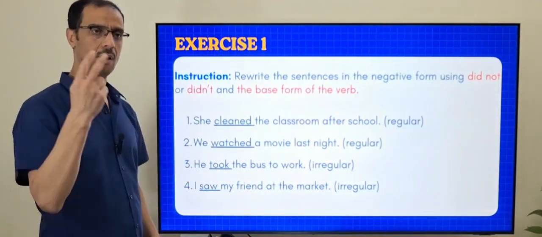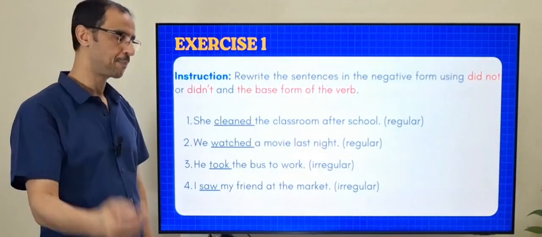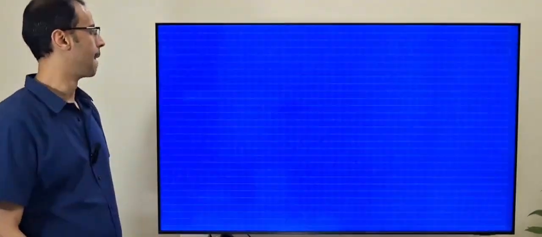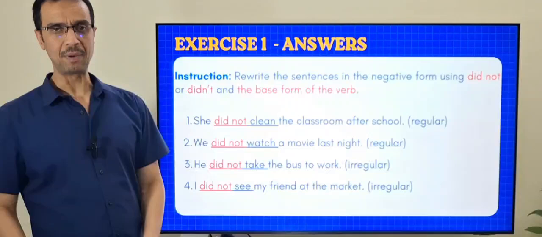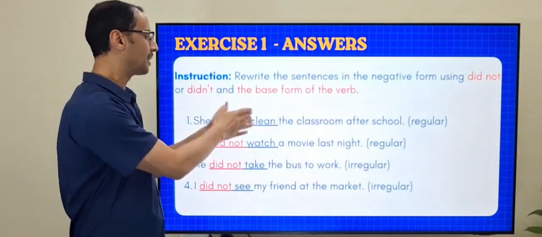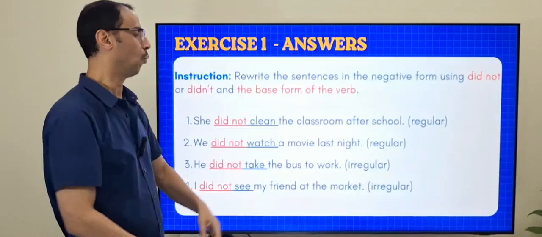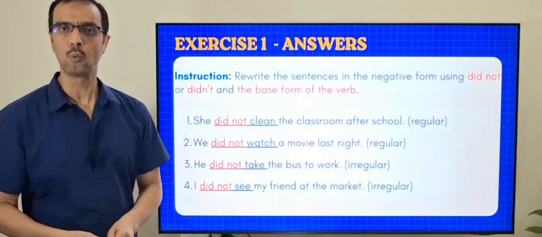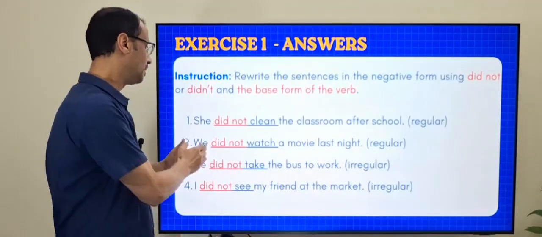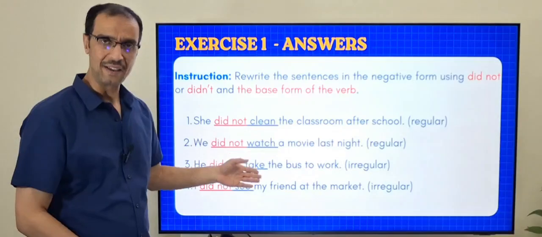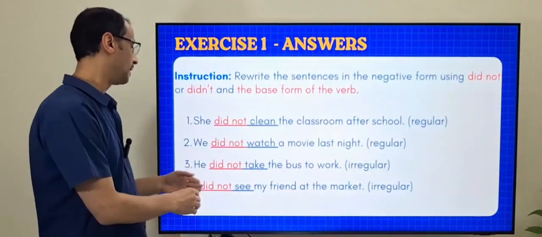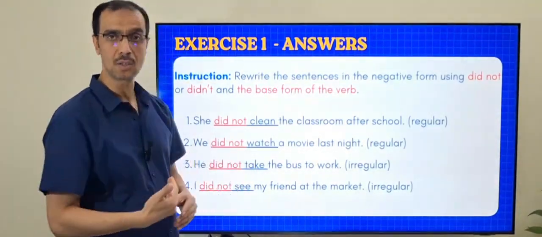These verbs are verb 2 in the past. The answer should be like this. She did not clean. So clean, not cleaned. We did not watch. So again, watch, not watched. He did not take. Take, not took. I did not see. So see, not saw.